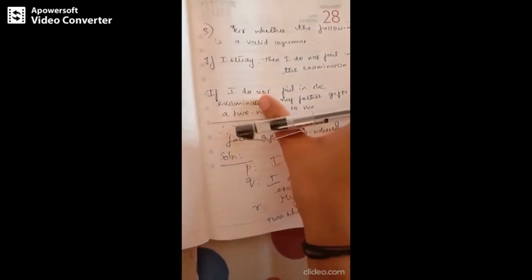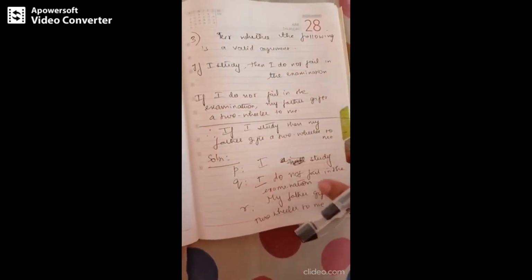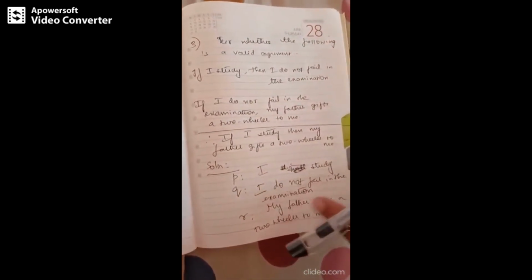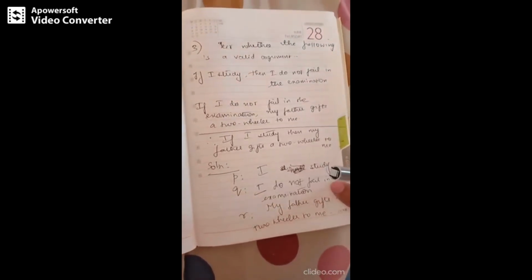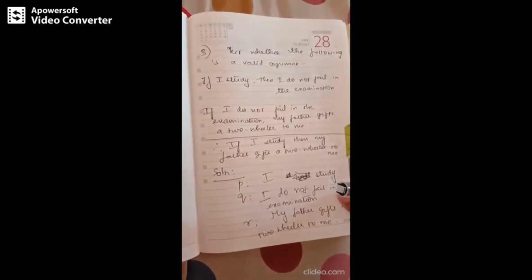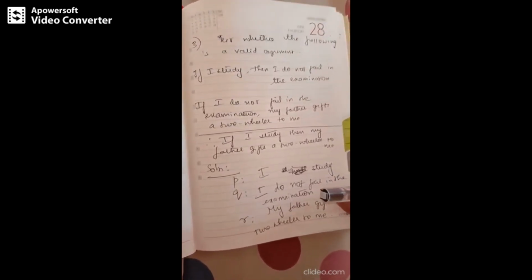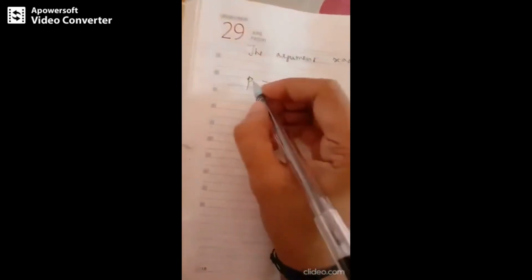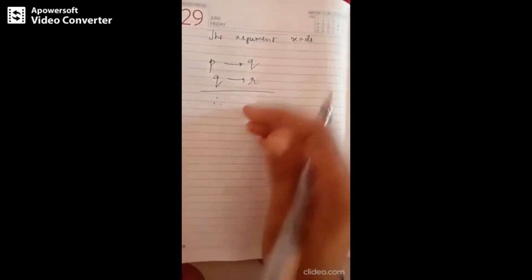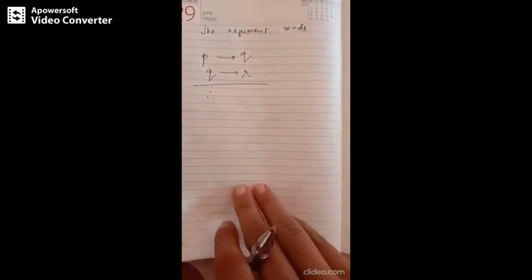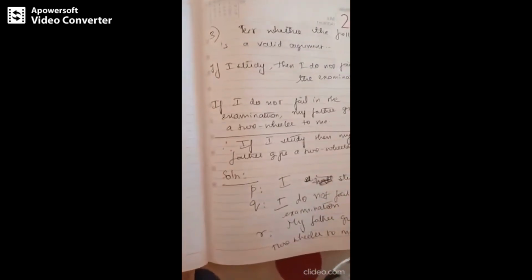The next statement is: if I do not fail in the examination, then my father gives a two-wheeler to me. It uses the if-then clause, so it is implies: Q implies R. That will be the second statement in the argument.